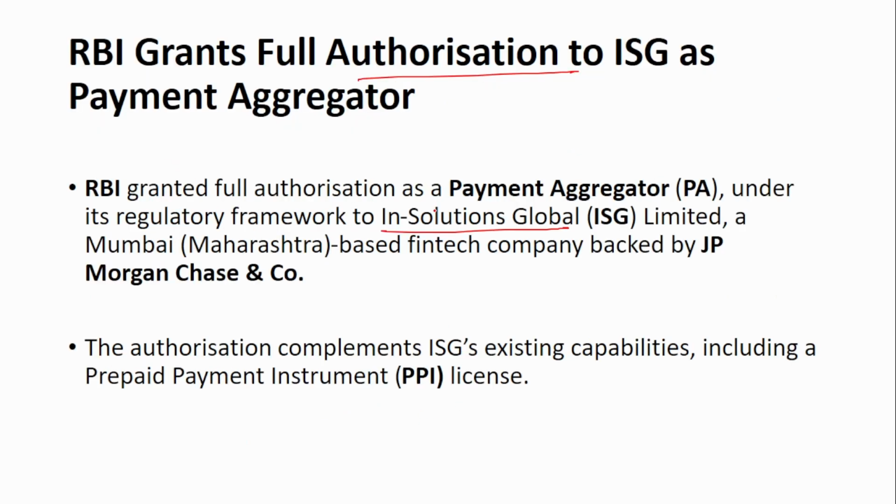Next, RBI granted full authorization as a payment aggregator under its regulatory framework to InSolutions Global Limited, a Mumbai-based fintech company backed by JP Morgan Chase & Co. So remember the name, InSolutions Global Limited, which has been given the authorization of payment aggregator. From now it will be operating as a payment aggregator. This complements its already existing capability, the prepaid payment instrument license, the PPI license. InSolutions Global already has the PPI license, and now it has got the payment aggregator license from RBI as well.